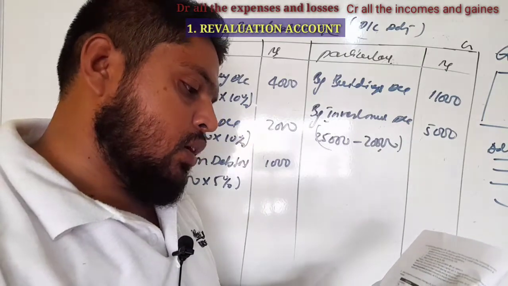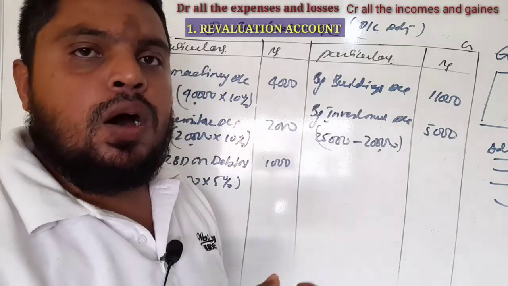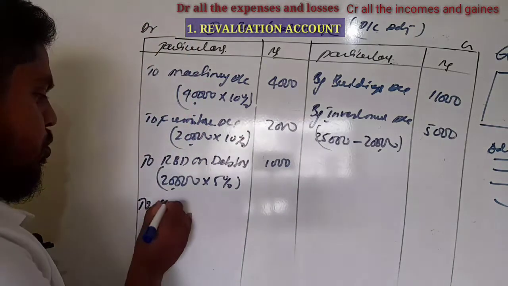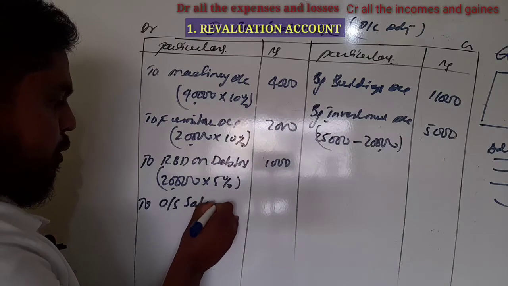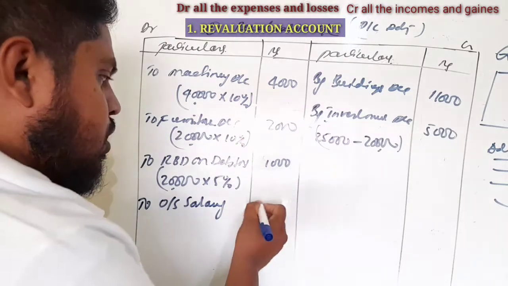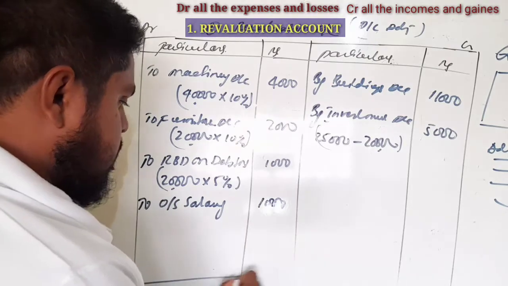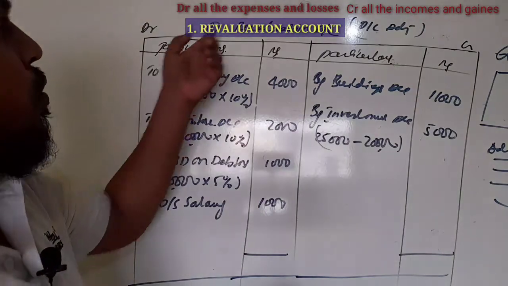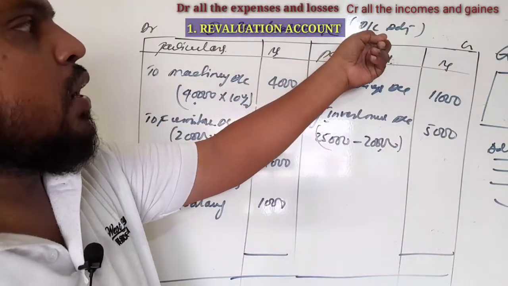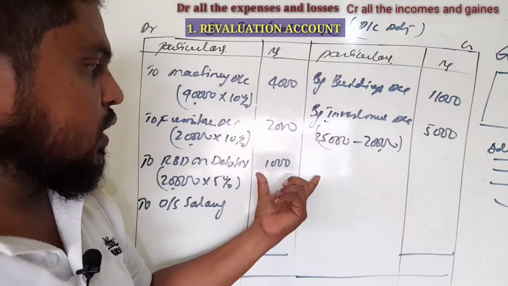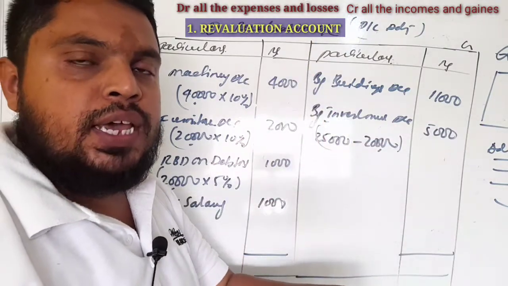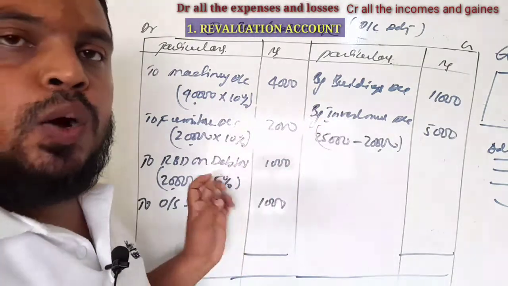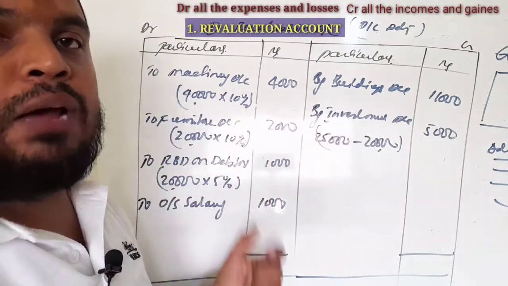Next, provide for outstanding salary. Outstanding salary means unpaid salary, so it is an expense. Outstanding salary is 1,000. So these are the adjustments. Under the revaluation account, we are going to record all the adjustments. These adjustments, one more time we have to repeat in the new balance sheet. Depreciation you have to minus, appreciation you have to add, and outstanding expenses are treated as liabilities.